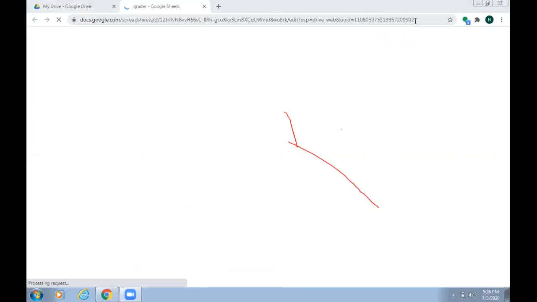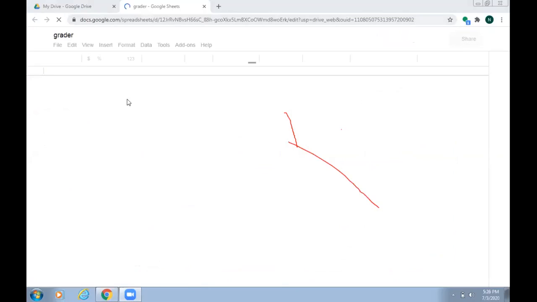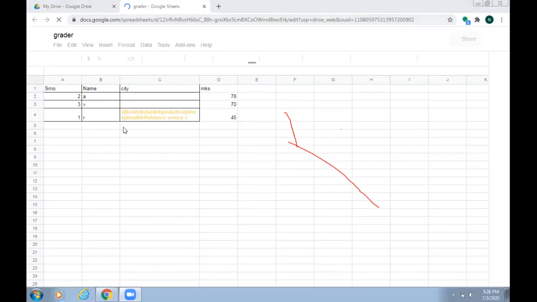So now from drive, I am accessing my sheet. Okay, can everybody see the screen? See, this is our screen. This is our sheet which we have created.